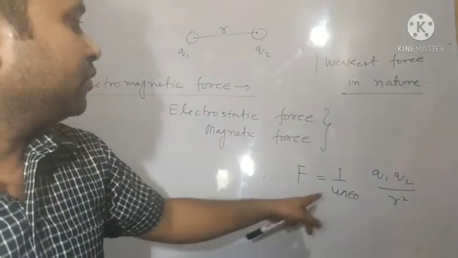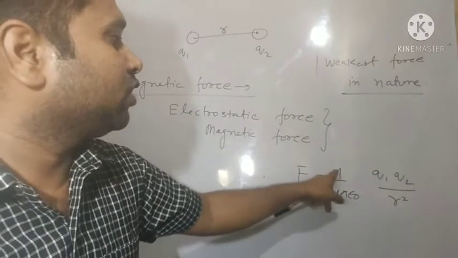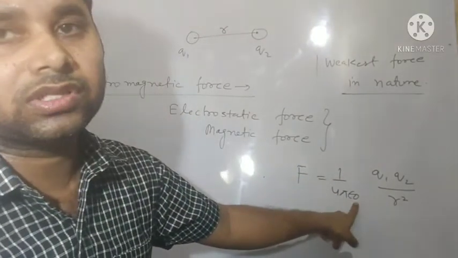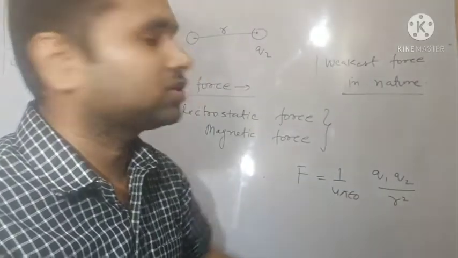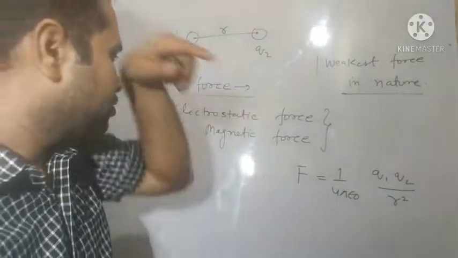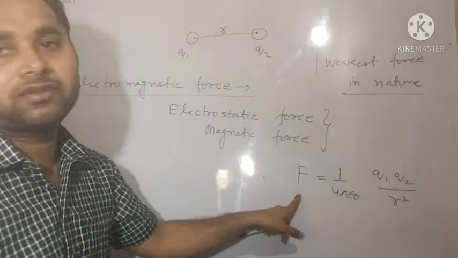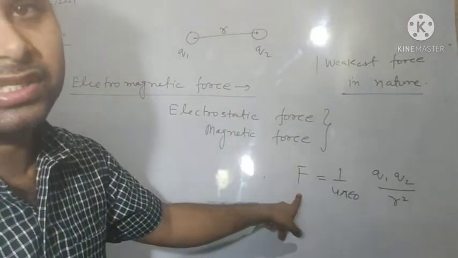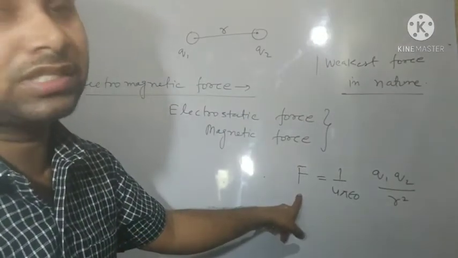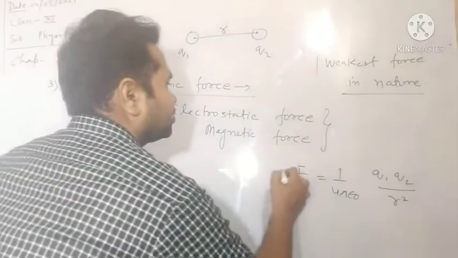Leave it here. Just see, this is the constant 1 upon 4 pi epsilon naught. This is the constant, and q1 q2 by r square. So this is the electrostatic force acting between the two stationary charges. Stationary means रुके हुए charges. So this is the electrostatic force.